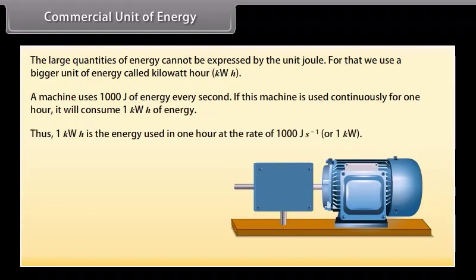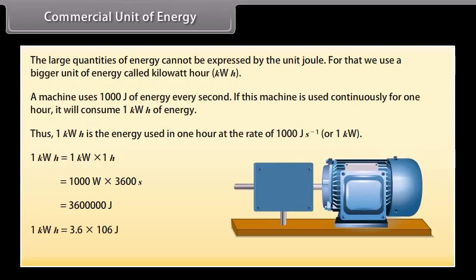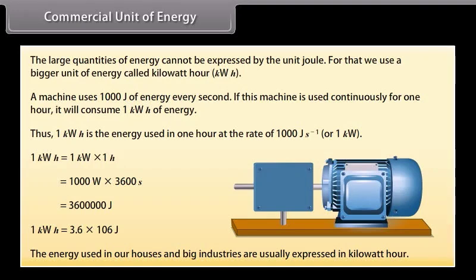Thus, 1 kilowatt hour is the energy used in 1 hour at the rate of 1000 joule per second, or 1 kilowatt. So, 1 kilowatt hour is equal to 1 kilowatt into 1 hour is equal to 1000 watt into 3600 s, which is equal to 36 lakh joule. 1 kilowatt hour is equal to 3.6 into 10^6 joule. The energy used in our houses and big industries are usually expressed in kilowatt hour.